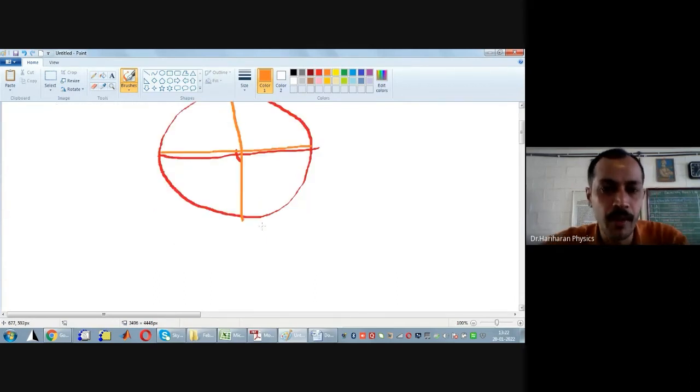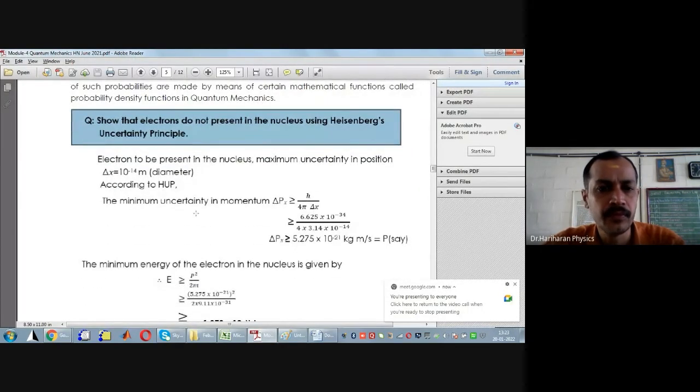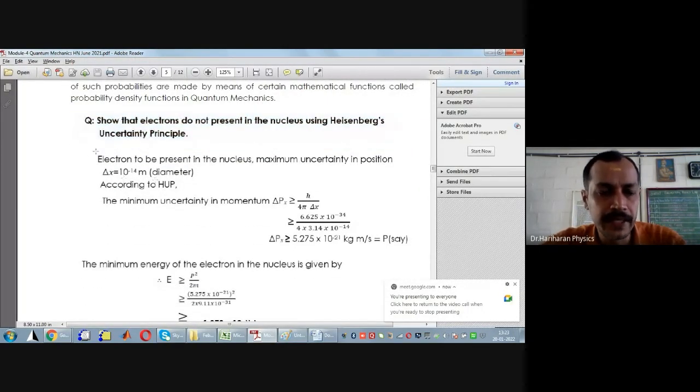Therefore, what is step 1? If an electron is present inside the nucleus of an atom, its location has to be within the diameter of the nucleus. So in step 1, if an electron were to be present inside the nucleus of an atom,